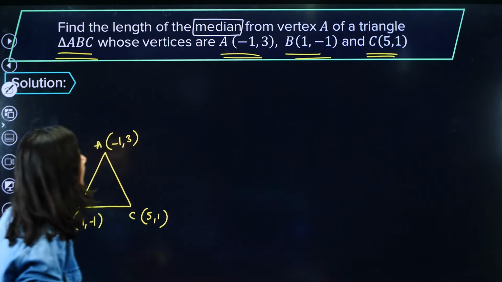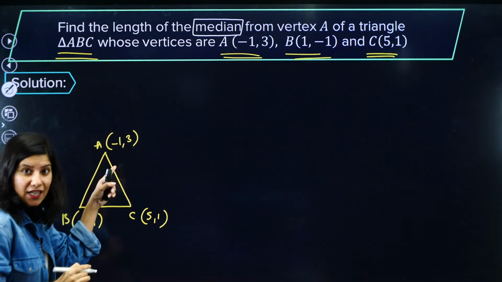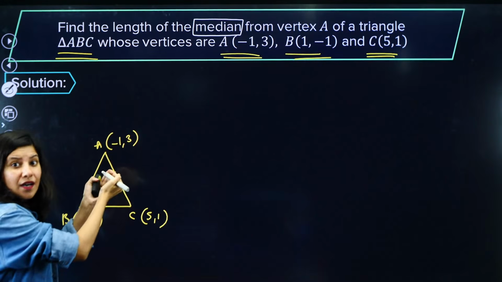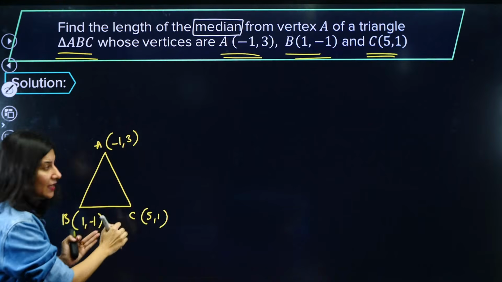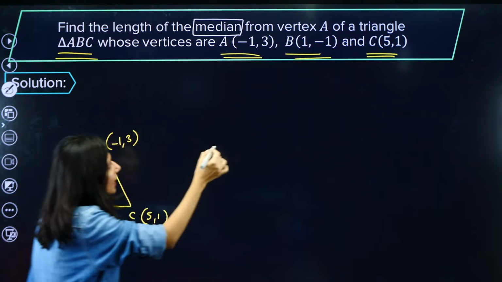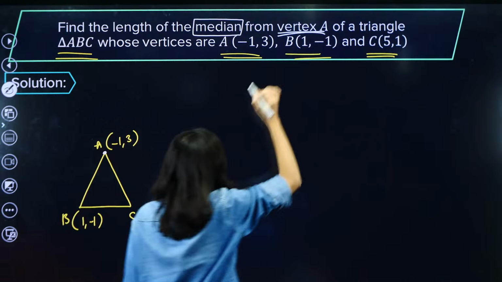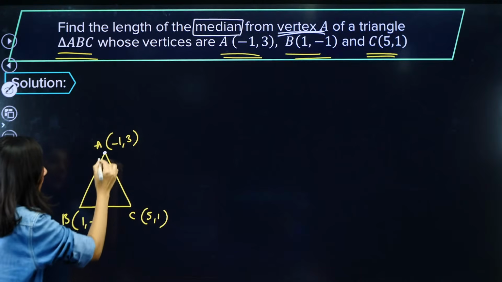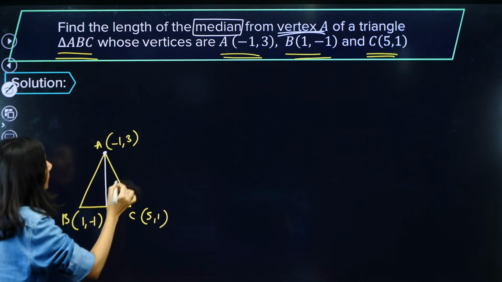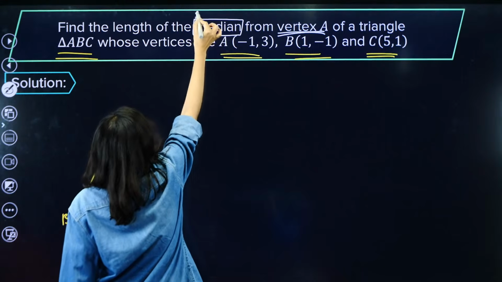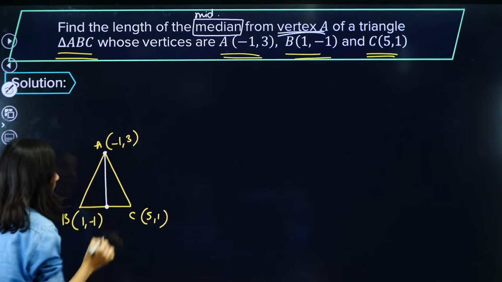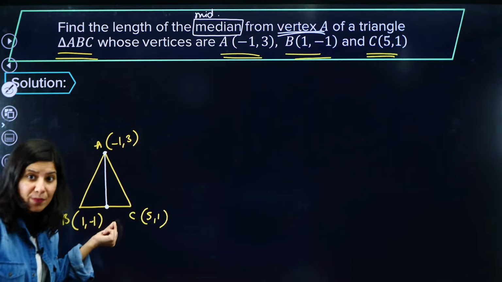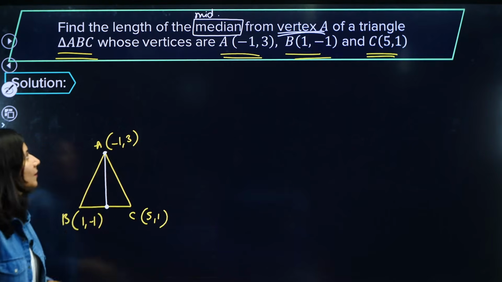So, median is nothing but from the vertex A, you drop a line towards the opposite base. From the vertex A, because they are telling us now, from the vertex A, you are dropping a median. Median means mid. So basically this is the line joining midpoint of BC and A.